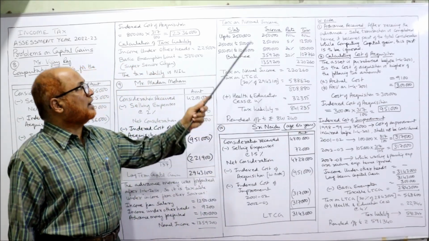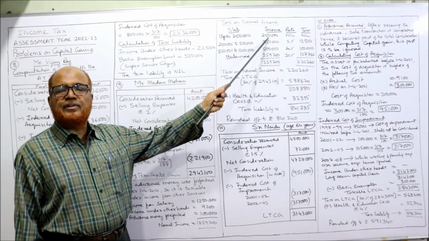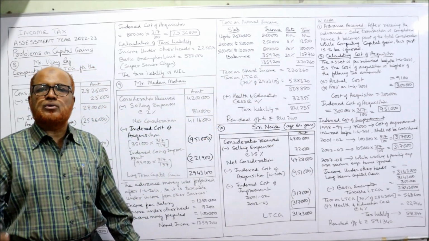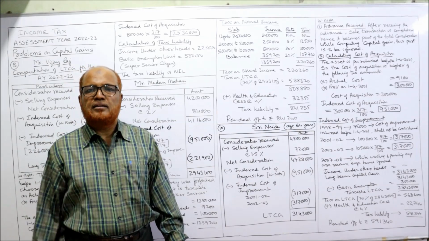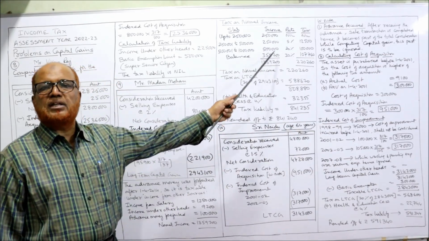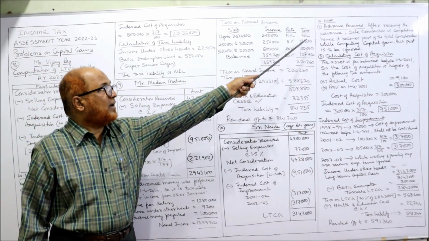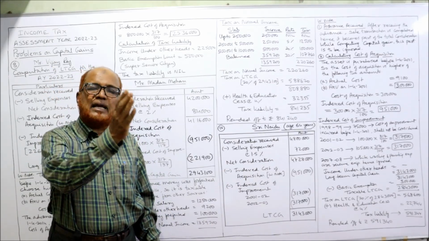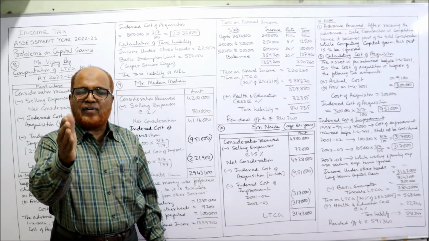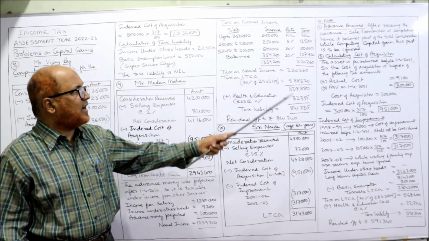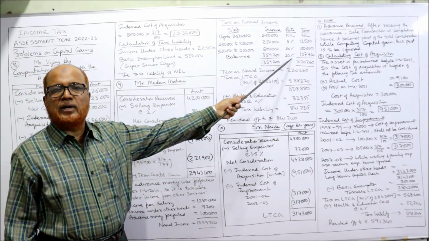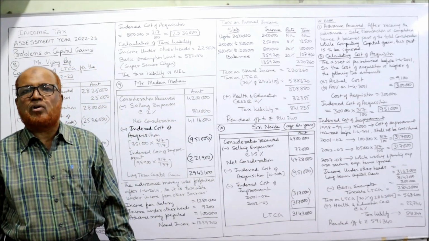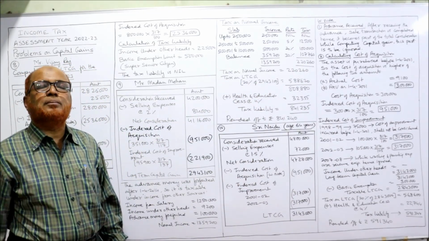The first slab, 2,50,000. Up to 2,50,000 income, no tax. Next slab, 2,50,001 to 5 lakh. The income is 2,50,000. On that 5% is the tax, 12,500. Next slab goes from 5 lakh 1 to 10 lakh. So from 5 lakh 1 to 10 lakh, the income is 5 lakh rupees. The tax rate 20%, it comes to 1 lakh. Now over 10 lakh rupees, whatever balance is there, 30%.